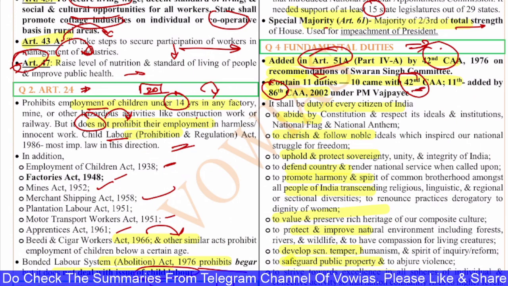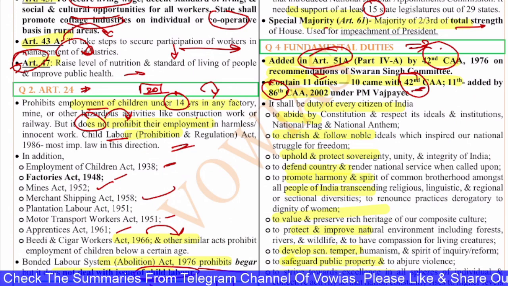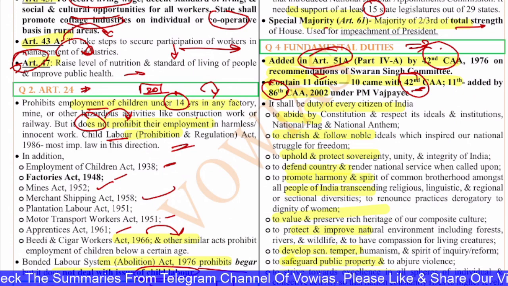Remember these as well. Sometimes if they want to ask a tough question, they will ask these kinds of factual questions.